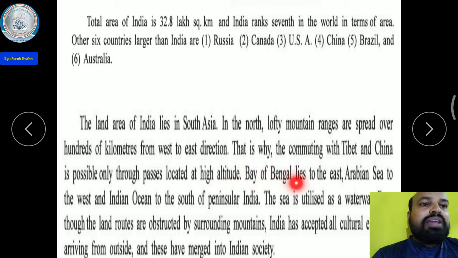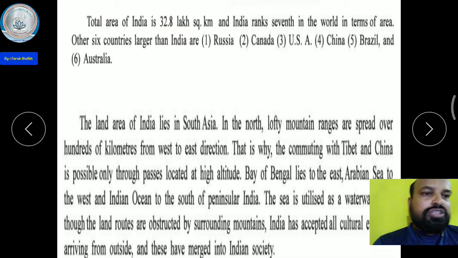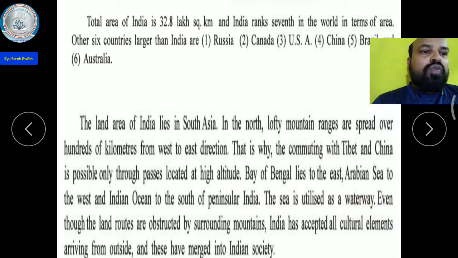Then Bay of Bengal lies to the east, Arabian Sea to the west, and Indian Ocean to the south of peninsular India. So the sea is utilized as a waterway even though the land routes are obstructed by surrounding mountains. India has accepted all cultural elements arriving from outside and these have merged into Indian society. Because of the amalgamation of other countries' cultures mingling with the Indian culture, Indian culture is very rich and prosperous.